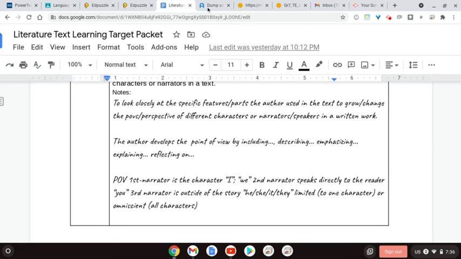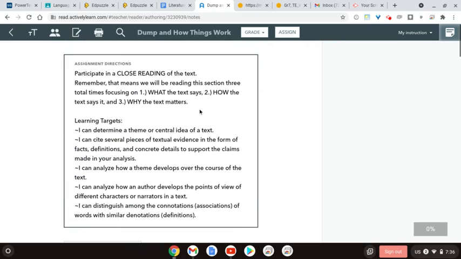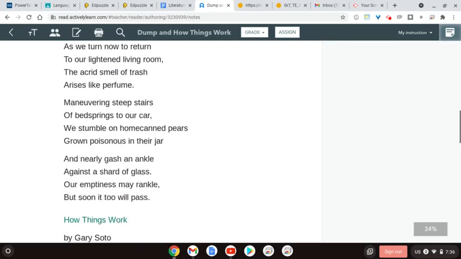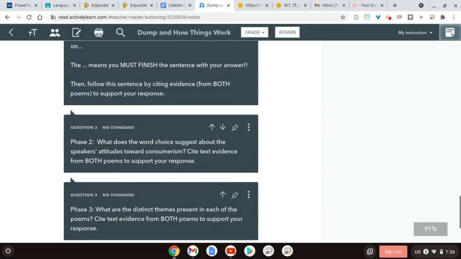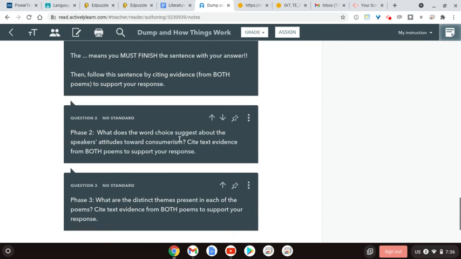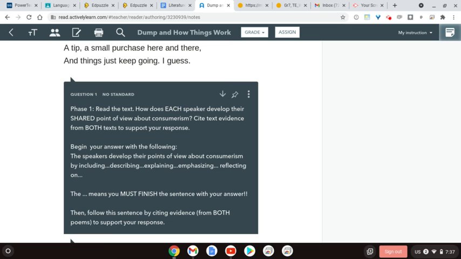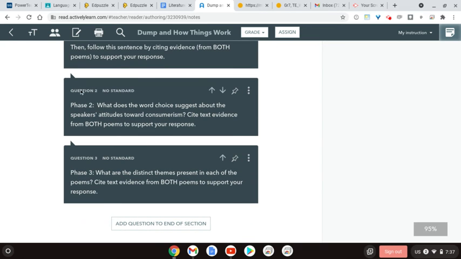As you read through this second phase of reading for how the text says it, you're going to look through both poems this time, focusing in on what the word choice suggests about the speaker's attitudes toward consumerism. So this question does connect closely to the first phase about their perspective on consumerism, but this is focusing in on the word choice and how the word choice helps to develop that attitude towards consumerism that you notice. So focus on the word choice within this one. Again, you want to cite text evidence from both poems to support your response for this phase.